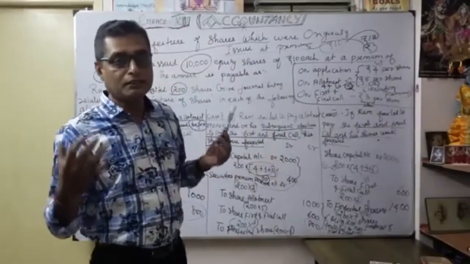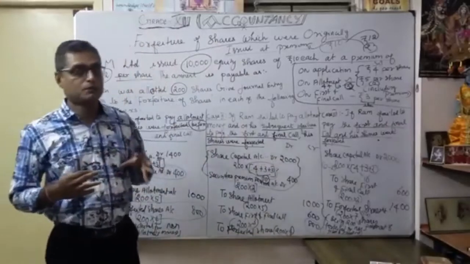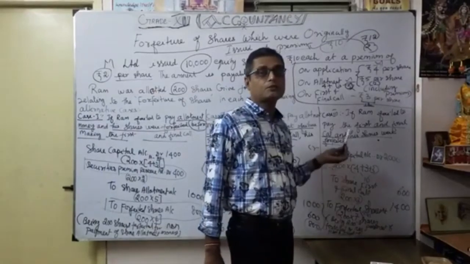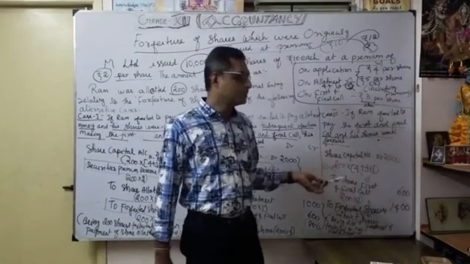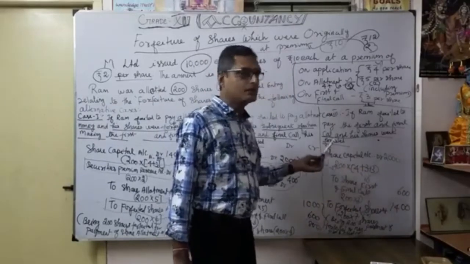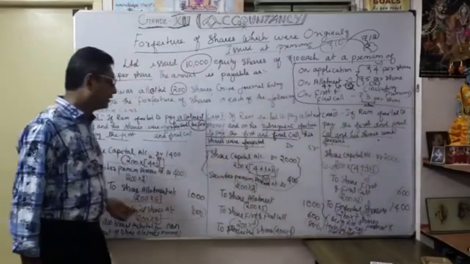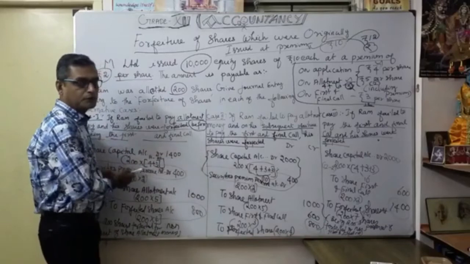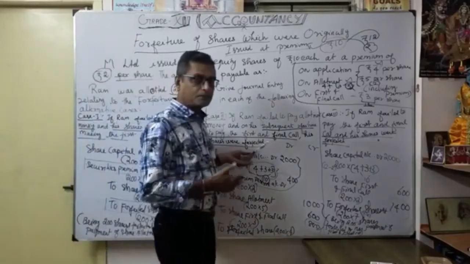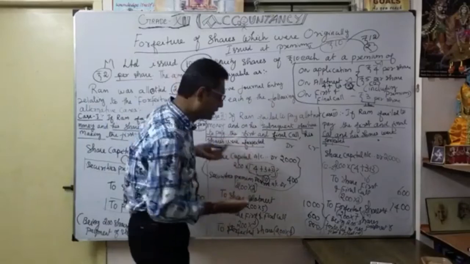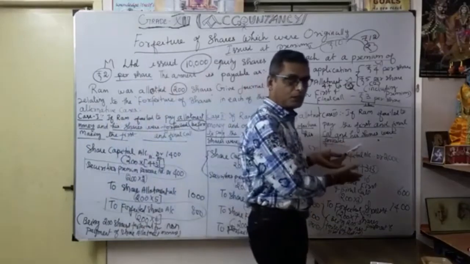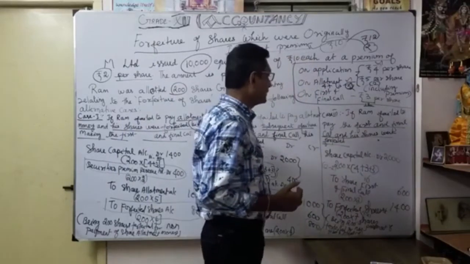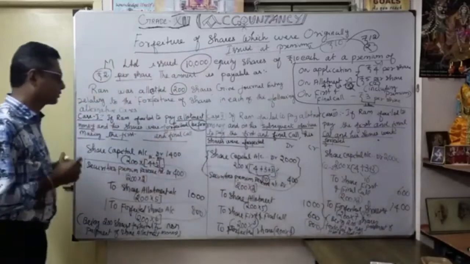Understood? Why? What is the important purpose of the security premium reserve account? That's why this is a very, very important discussion. I will give the treatment for the issue of shares at premium. Whenever premium is received, how will the journal entry be? Whenever premium has not been received, how will the journal entry be? You understood? Here, at the time of share allotment, we are going to forfeit it. Here, at the time of share allotment and first and final call, we forfeited. Here, at the time of first and final call only, after that we are going to forfeit it. You understood the three important cases. Now you can clearly understand the situation.